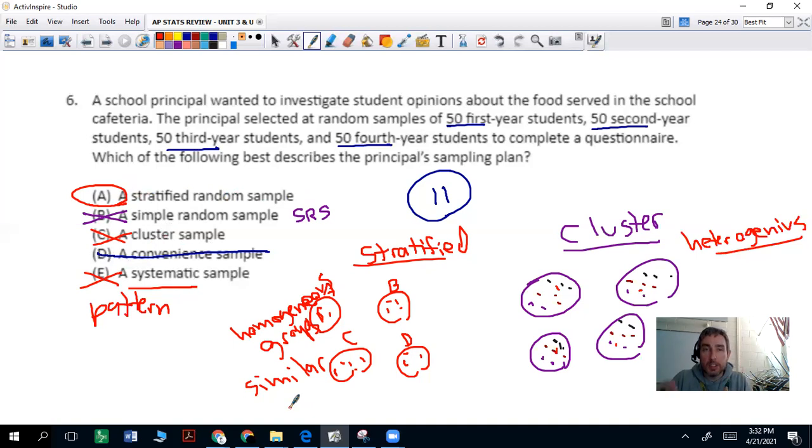Stratified is homogeneous, where you have different groups, and you select all of those groups and do a random sample within each of them to get better data. A cluster is when you group your school into heterogeneous groups that have a mixture of different people, and you randomly sample one or maybe a couple of the clusters. This is stratified.